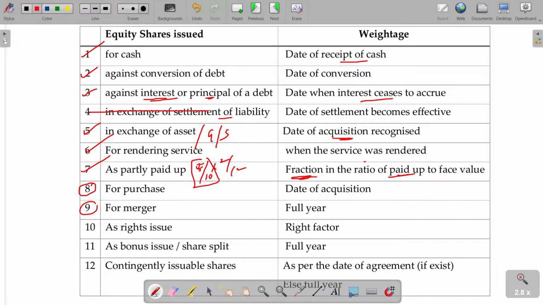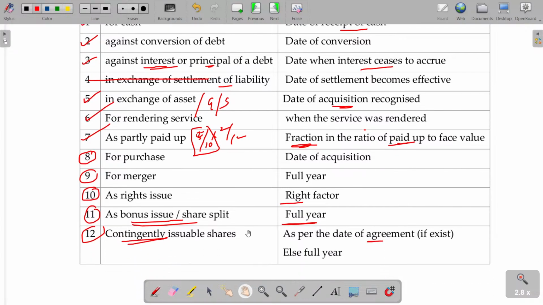In case of rights issue, what happens? We solved the illustration. The rights factor is used. Bonus shares and share splits always count for the full year. Contingently issuable shares: for some commitment, I have to issue shares, like against a loan or whatever it may be. As per the agreement, the date when we are supposed to issue will be taken. Equity shares issued. Clear? Hope you are now able to understand this one.